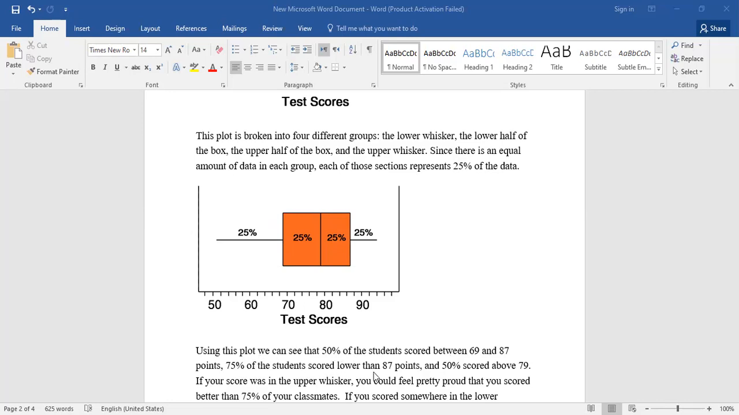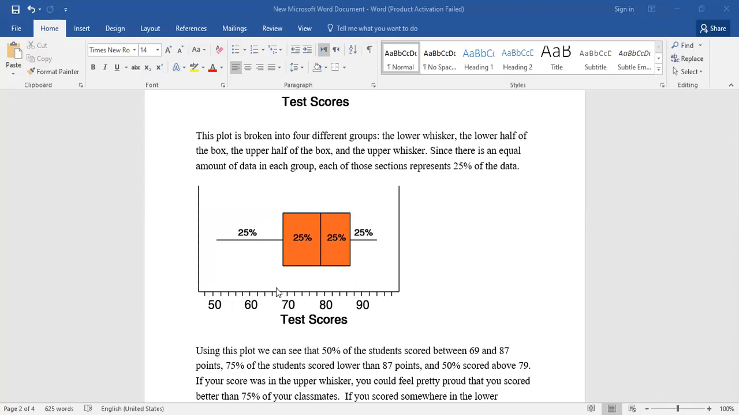75% of the students scored lower than 87, okay? Here at this point, we have 87, right? How many percent lower than 87? We add 25 plus 25 plus 25 equals 75%. Understood from where we get 75% lower than, because you will infer your data from the box and whisker. Also, you can feel pretty proud that you scored better than 75% of your classmates.